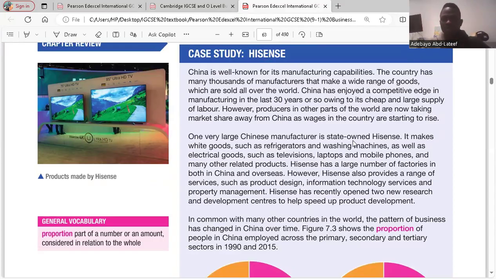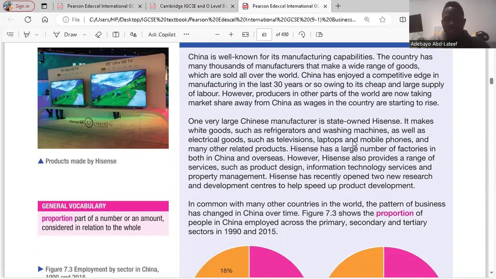iSense. China is well known for its manufacturing capabilities. The country has thousands of manufacturers that make a wide range of goods, which are sold all over the world. China has enjoyed a competitive edge in manufacturing in the last 30 years or so, owing to its cheap and plentiful supply of labor. However, producers in other parts of the world are now taking market share away from China as wages in the country are starting to rise.